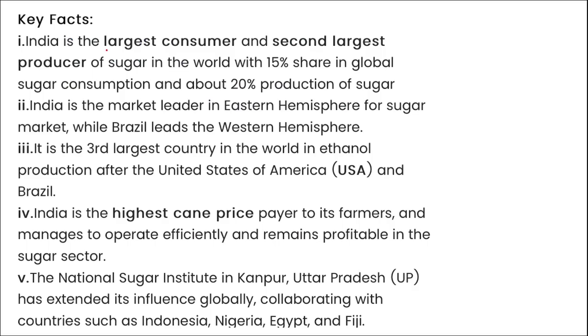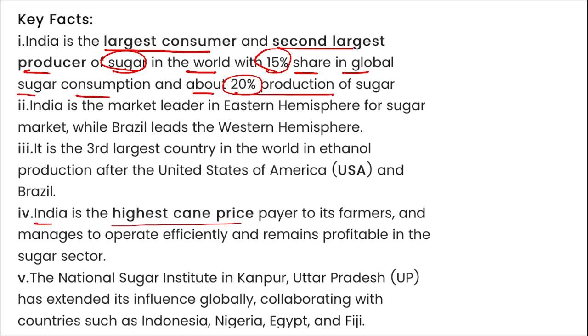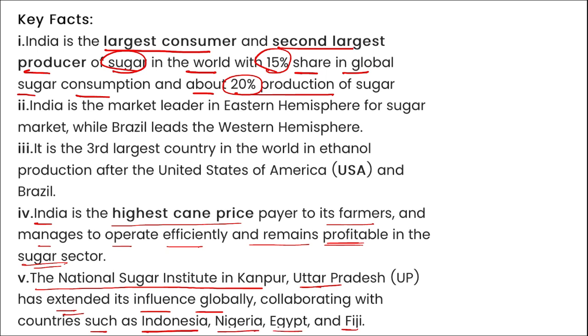India is the largest consumer and second largest producer of sugar in the world, with 15% share in global consumption and about 20% of production. Also, India is the highest cane price payer to its farmers and operates efficiently and remains profitable in the sugar sector. The National Sugar Institute in Kanpur, UP has extended its influence globally, collaborating with countries such as Indonesia, Nigeria, Egypt, and Fiji.